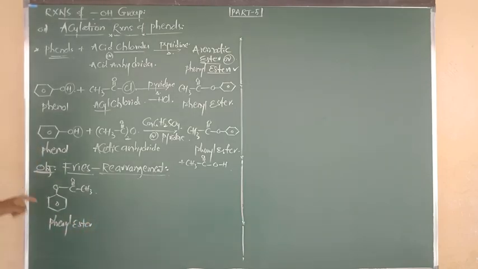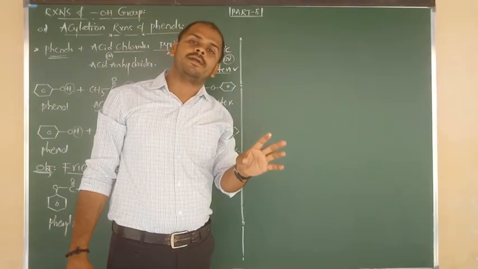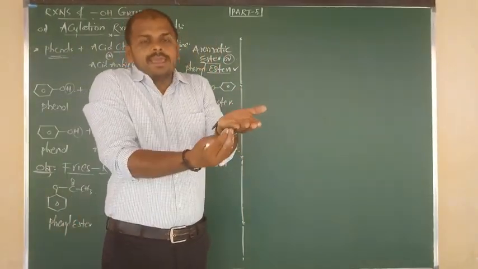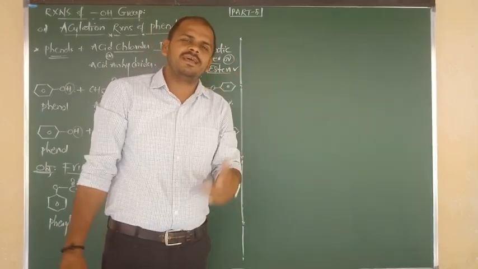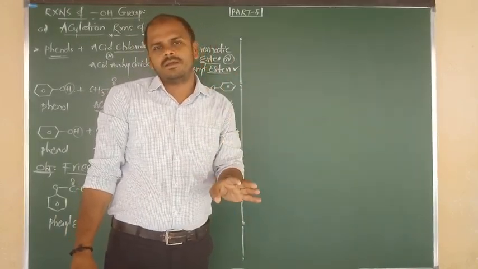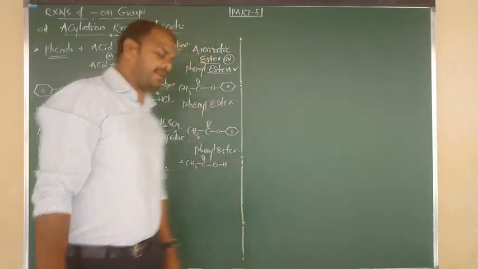Okay. Phenyl esters in Preece rearrangement process, simply they undergo heating with AlCl3, and also we can consider any Lewis acid like AlCl3, FeCl3, with the supporting solvent CS2, carbon disulfide.